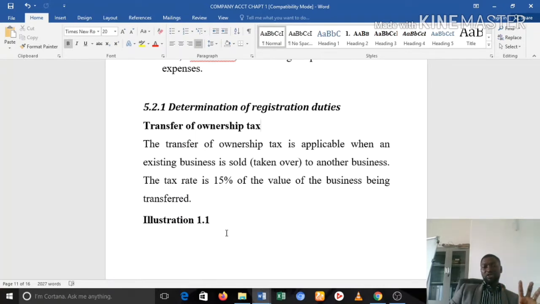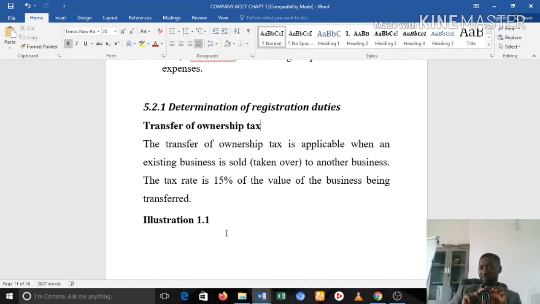It is true that the definition here gives us an idea that it's just in a specific case. It's important to understand that any time a business is created and a property has to move from the ownership and name of one person to the ownership and name of another person, you know, when you create a company, it becomes a person, an artificial person.